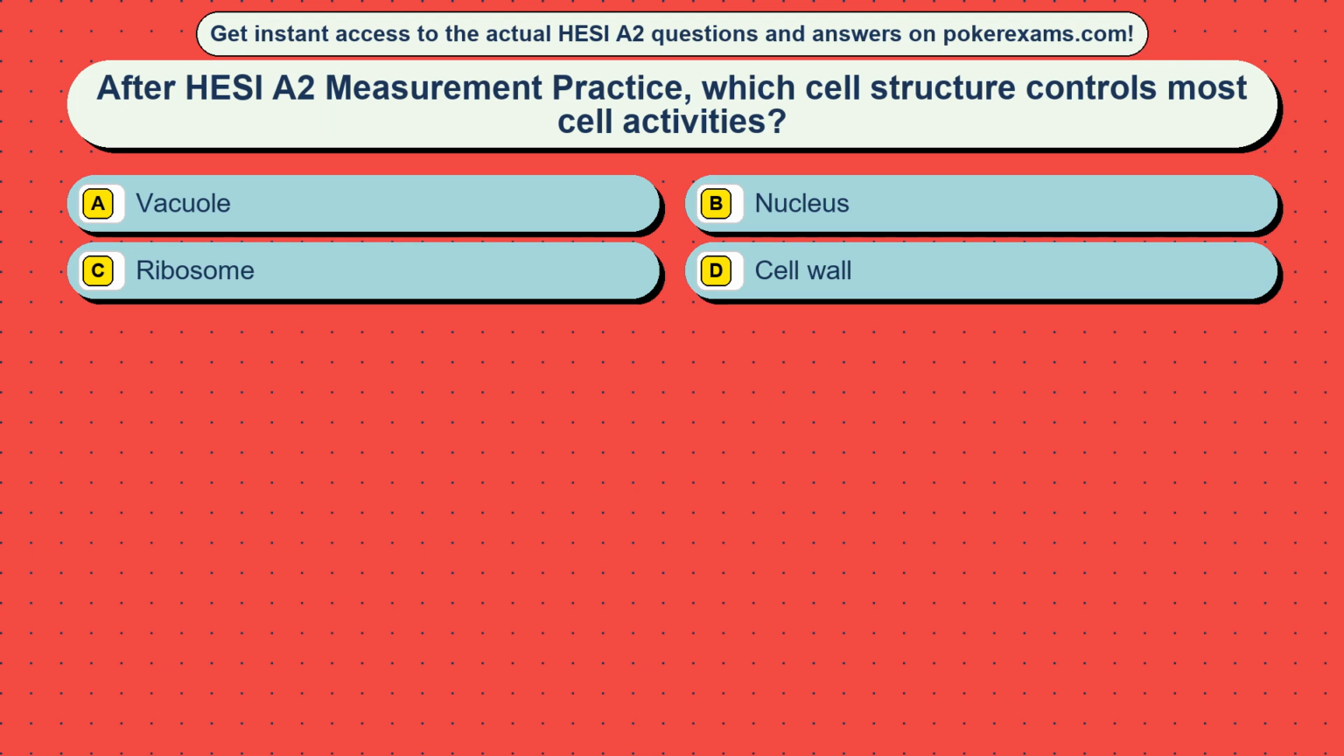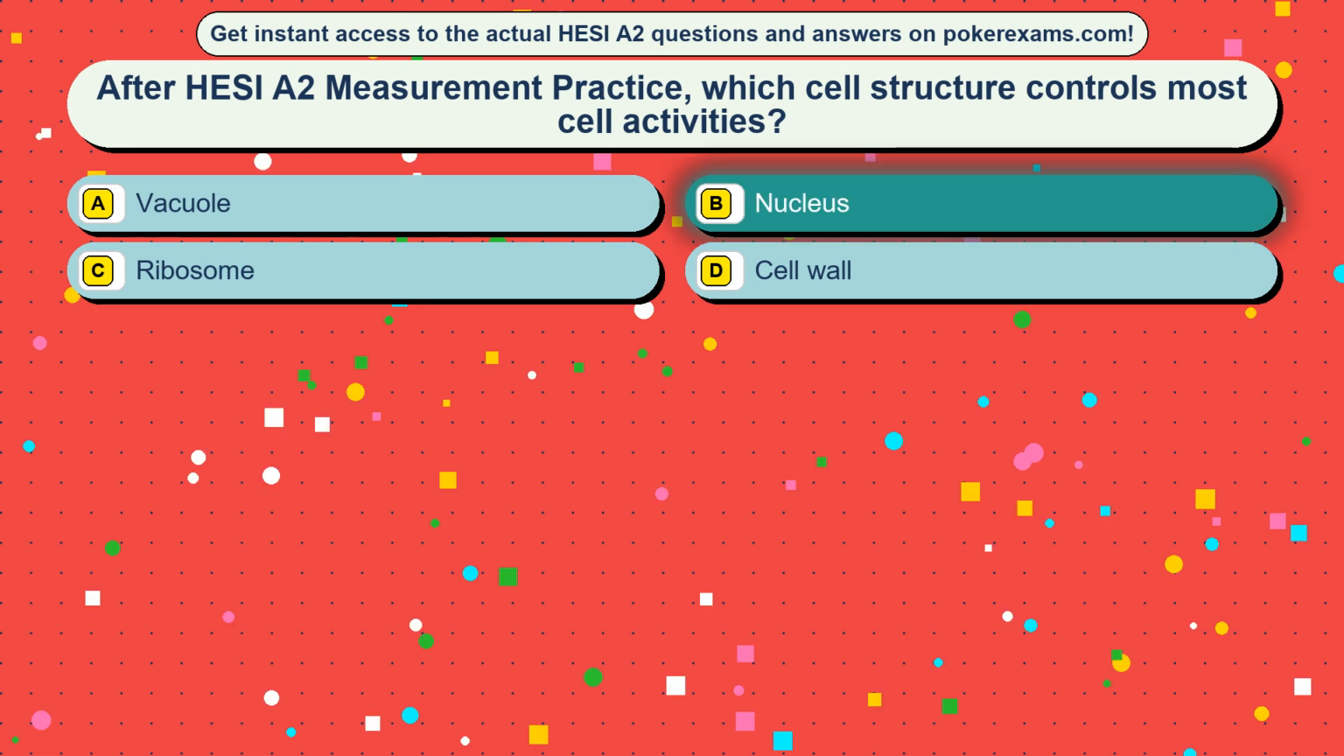Question 36. After HESI A2 measurement practice, which cell structure controls most cell activities? Option A, vacuole. Option B, nucleus. Option C, ribosome. Option D, cell wall. The correct answer is option B, nucleus.